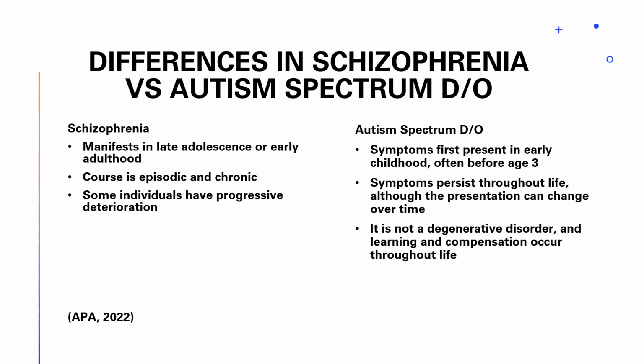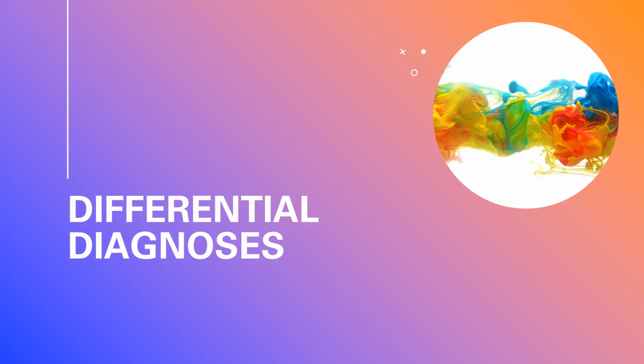In schizophrenia, the course is episodic and chronic. In autism, symptoms persist throughout life, but the presentation can change over time. In schizophrenia, some individuals have progressive deterioration. In autism, it is not a degenerative disorder. Learning and compensation will occur throughout the lifespan.